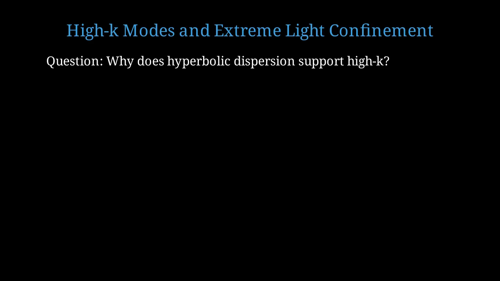Now we arrive at one of the most remarkable properties, the ability to support extremely high wave vector modes. These so-called high K modes enable unprecedented light confinement. Let's ask, why does hyperbolic dispersion enable high wave vector propagation? The answer lies in the open topology of the isofrequency surface.